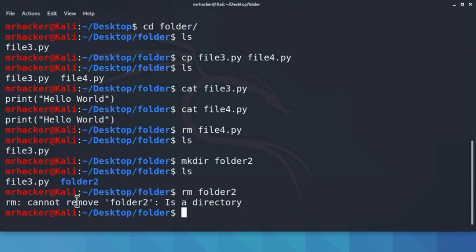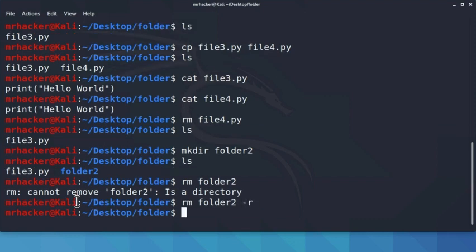Well, we'll remove it in the same way we remove files, we just add an option at the end of the command. So type rm folder2, and then at the end add space and then -r. Press enter, and this will delete our directory.